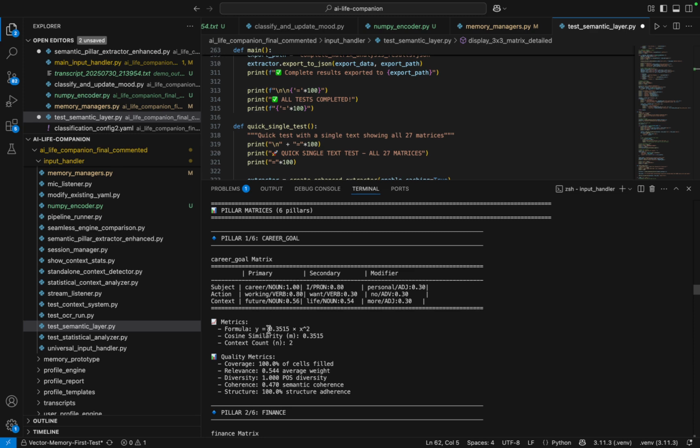You can see this is 0.315. This is the slope, a positive slope. And for the context count, it's a pretty heavy career goal aspect that the user is talking about, which is why it is n to the power 2. I will be uploading more information about it, and probably we can collaborate and work more on this objective of making AI human friendly. Thank you.